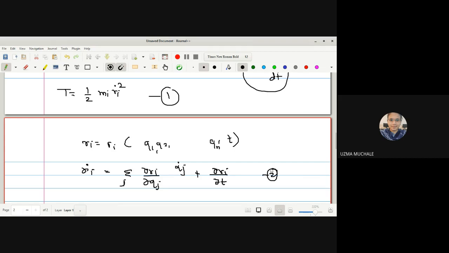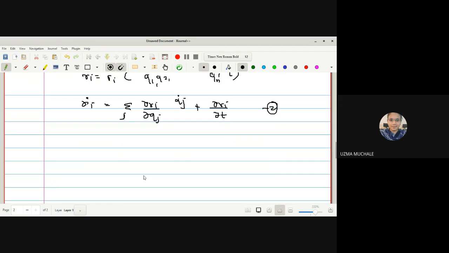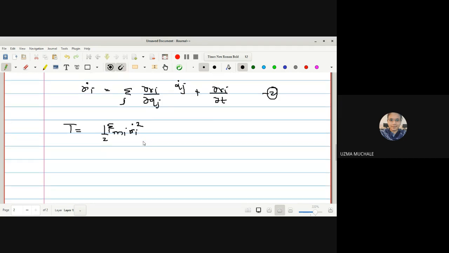This is our equation number 2. Now just put into this equation T equals 1 upon 2, summation over i, 1 upon 2 m_i R_i dot squared. So just put the value of R_i dot, and we get T equals 1 upon 2 summation over i m_i R_i dot squared, which means summation over j of ∂R_i/∂Q_j Q_j dot plus ∂R_i/∂t, whole squared.